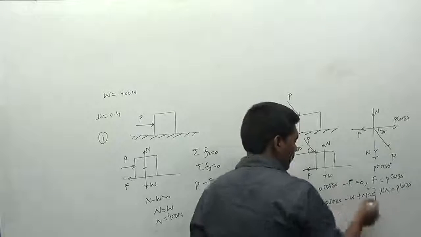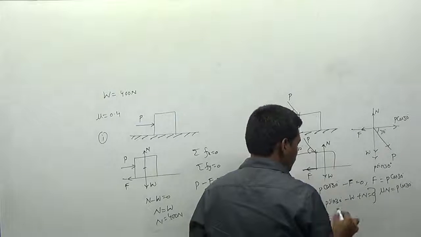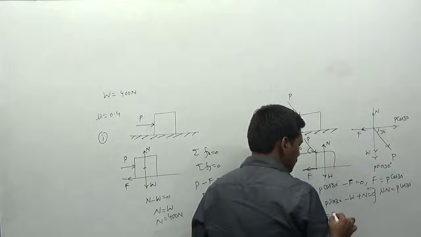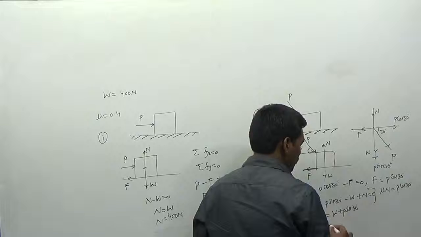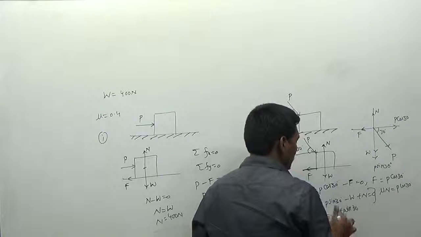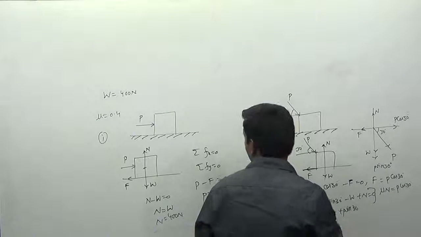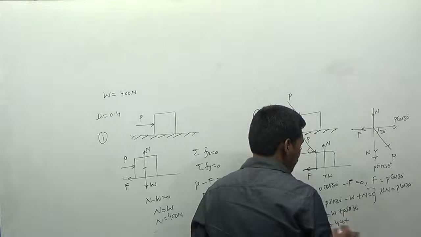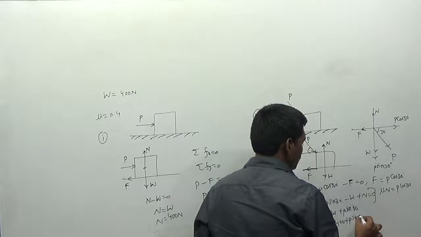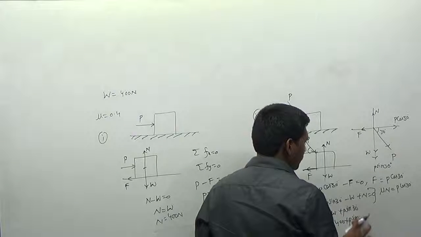Now how can we determine the value of N? I can determine it from this equation. N is equal to W plus P into sin 30. What is the value of weight? Weight is 400, as given. So 400 plus, since we have determined the value of P, I am writing this as P into sin 30.